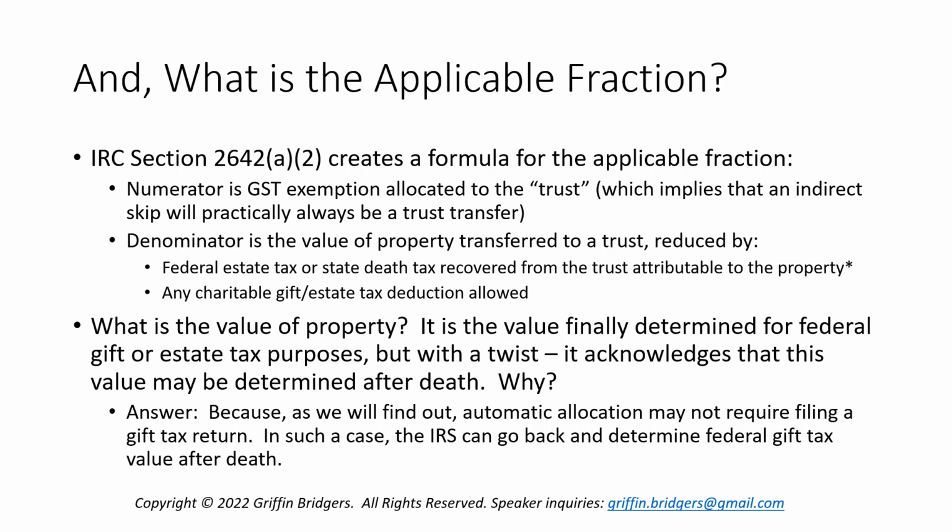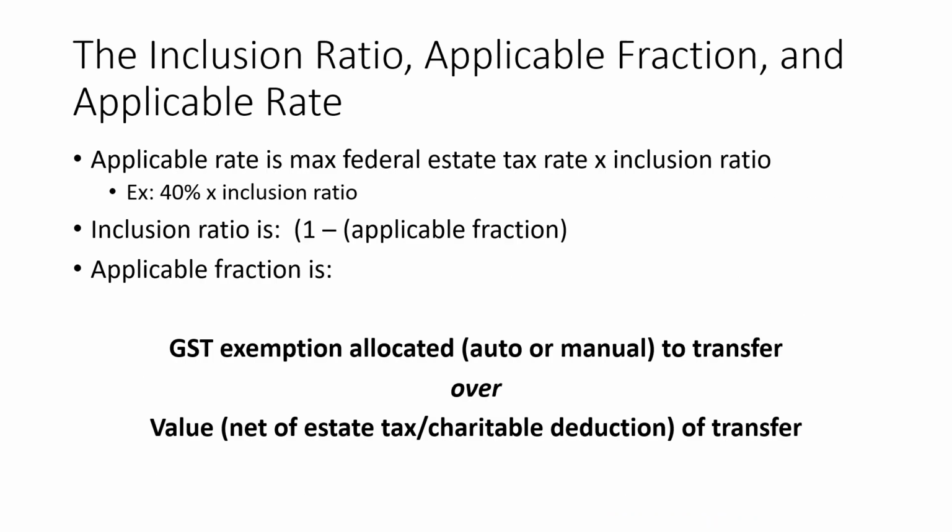And these are two different tax regimes. If you never pay your gift tax or allocate applicable credit, there may be some relation back and some reassessing that has to happen on your estate tax return at the time you die. And in such a case, the IRS can go back and determine federal gift tax value after death. So the federal gift tax value, as finally determined, can relate back to the date of gift, and thus the GST automatic exemption allocation can relate back to that point as well. But that's splitting hairs. That confuses tangentially from what we've talked about, which is the applicable fraction.